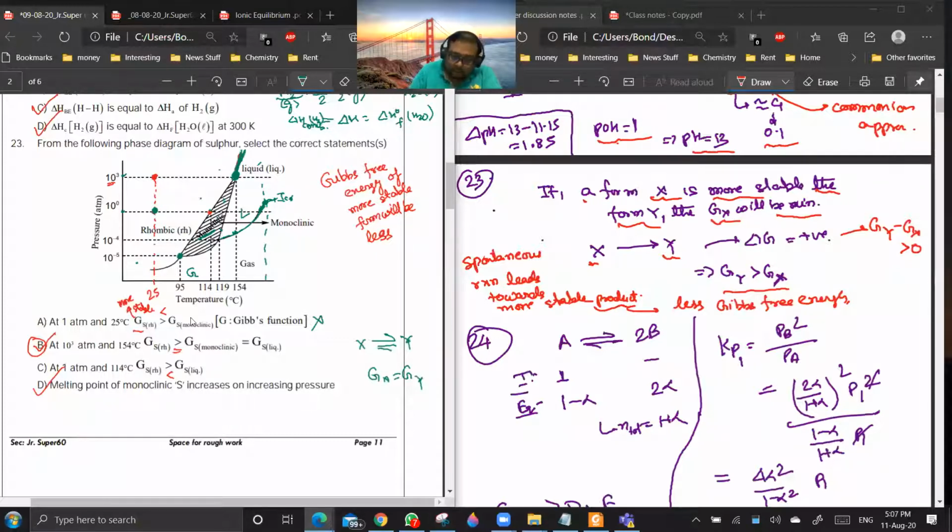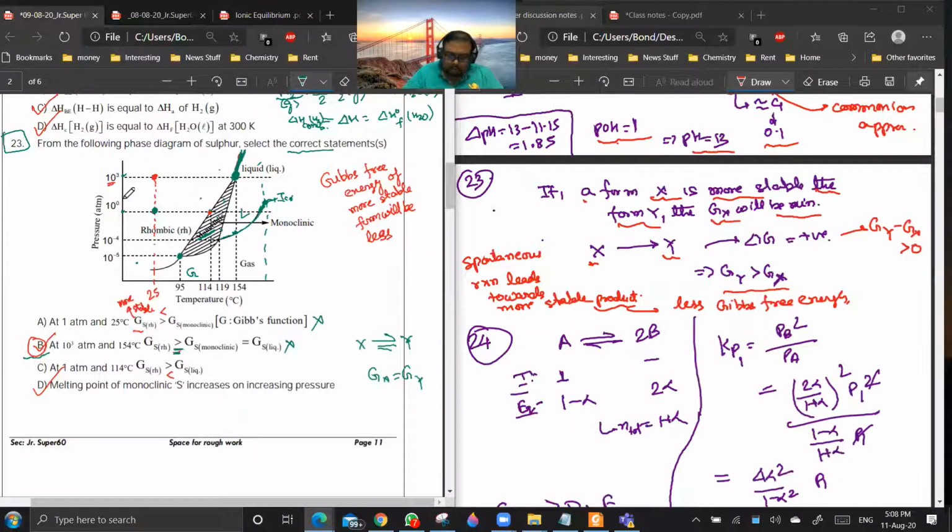So all three should be equal. There should be an equality sign here if this has to be correct. But they're asking for the correct statement, so this is not a correct statement. They have given it as an answer, but it is not correct. So this should be going for key change.